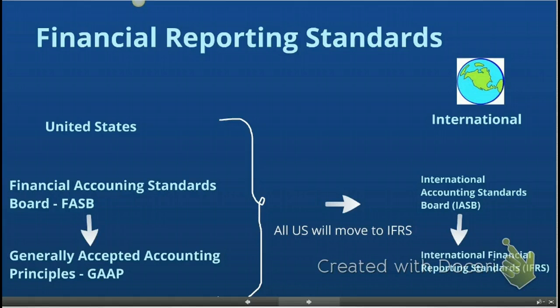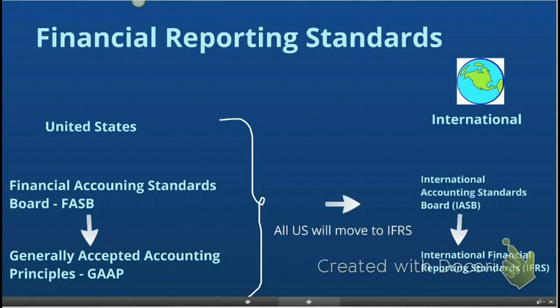Think of the situation earlier where I said if a company is operating in 30 different countries, they have to prepare 30 different sets of financial statements. Now, once you move to IFRS, you will only prepare one set of financial statements, and that will be valid for every single country that is operating under IFRS.